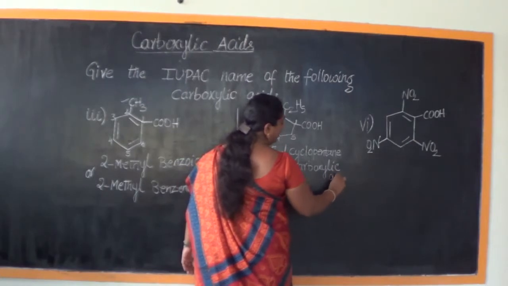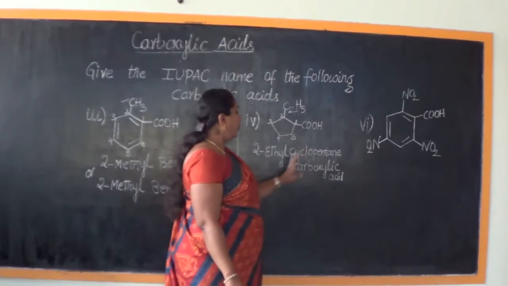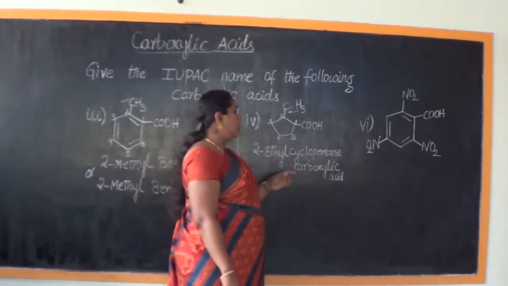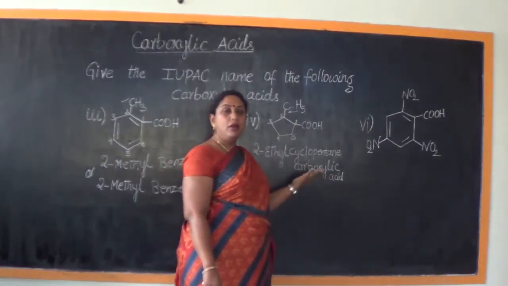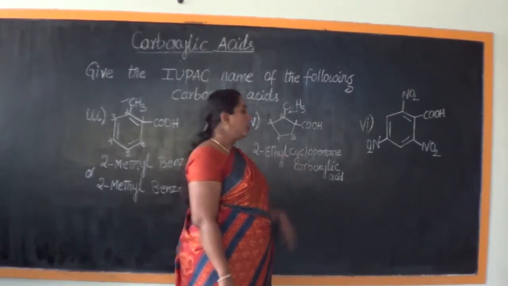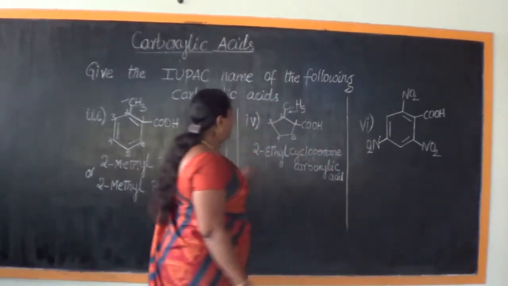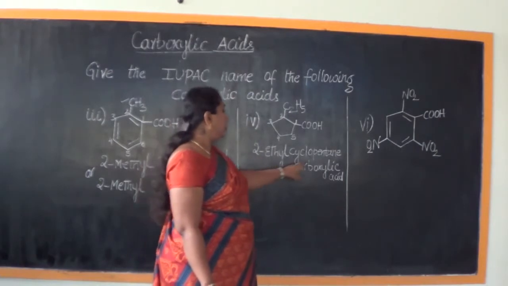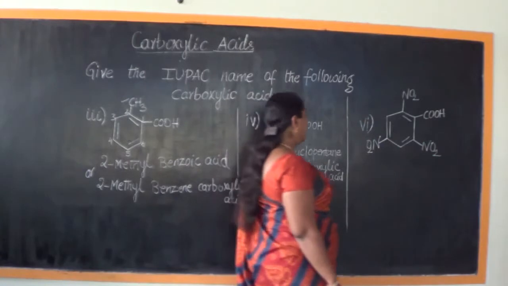You can also write this as 2-ethyl cyclopentane 1-carboxylic acid, or simply as carboxylic acid, because if you write the locant 1, or even if you do not mention this locant 1, it is not going to cause any harm. So the perfect IUPAC name of structure number 4 is 2-ethyl cyclopentane carboxylic acid.